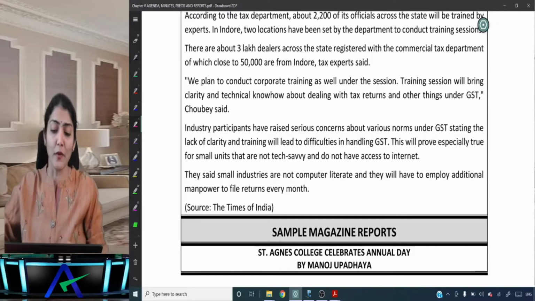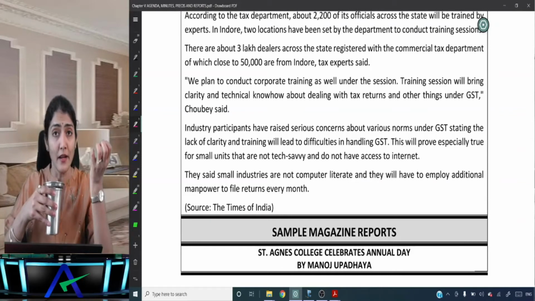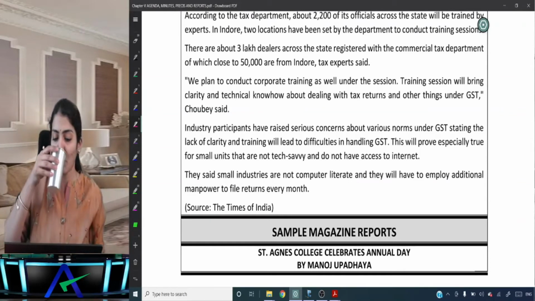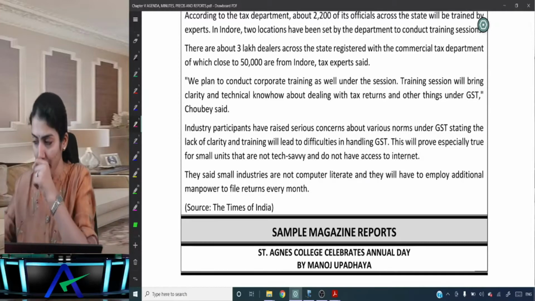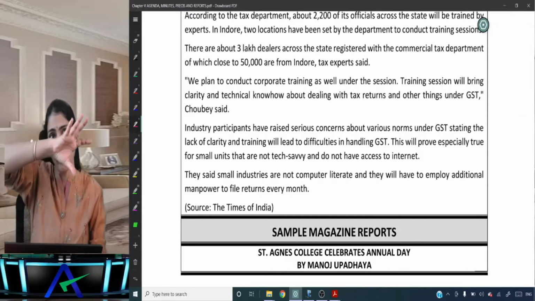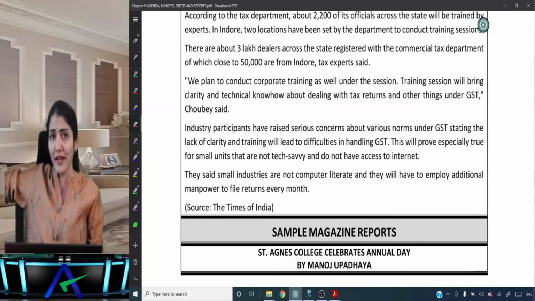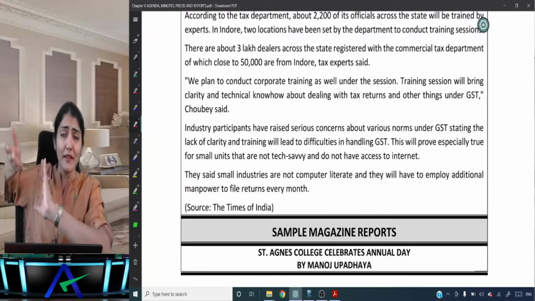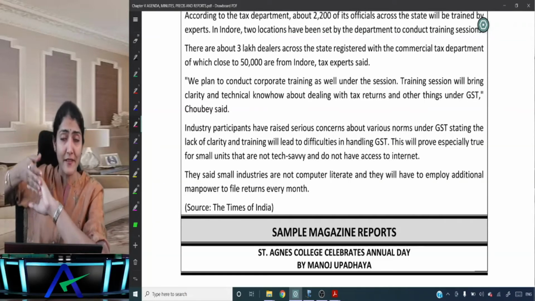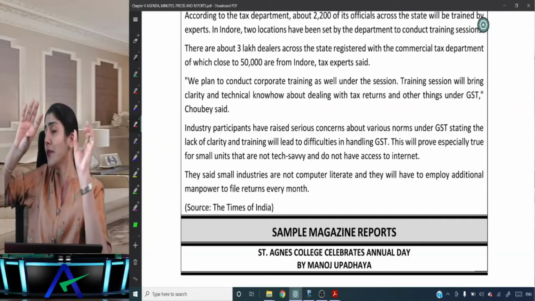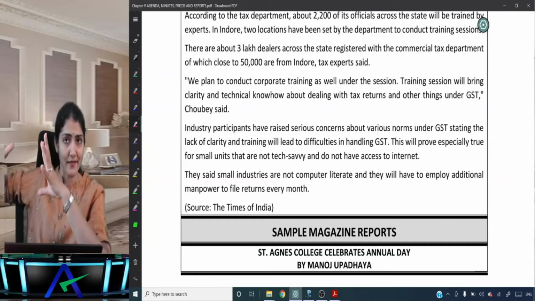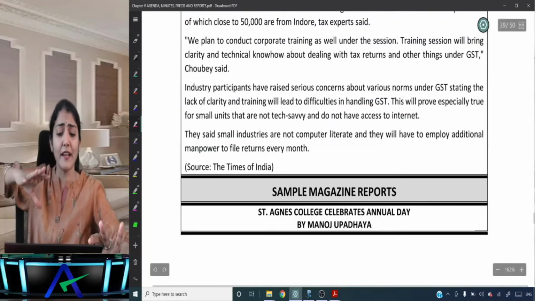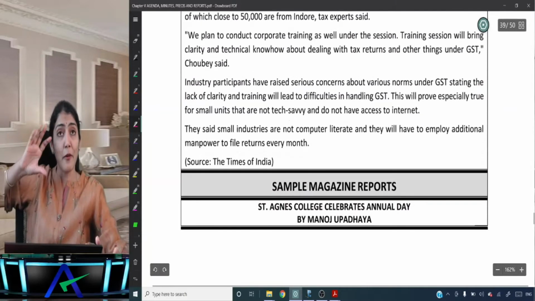Right, so those are 2 examples over there for you regarding the newspaper report. Right, so daughter of gardener tops board exams, that one example we took over there. And then the Commercial Tax Department to train its employees, the GST training and so on. Right, so then after that by Riya Sharma and then Bhubaneswar, July 12, 2023 or so. Right, and then you write down the content of the report. Right, so that's the format for the newspaper report.